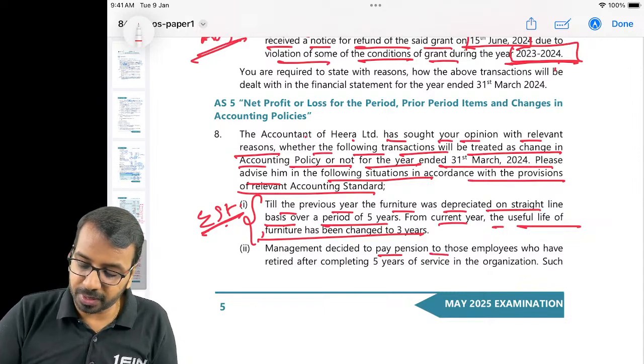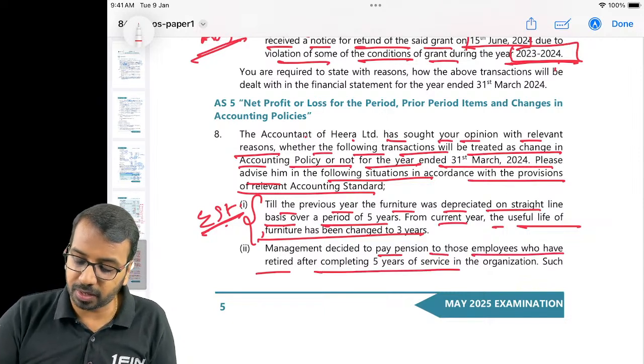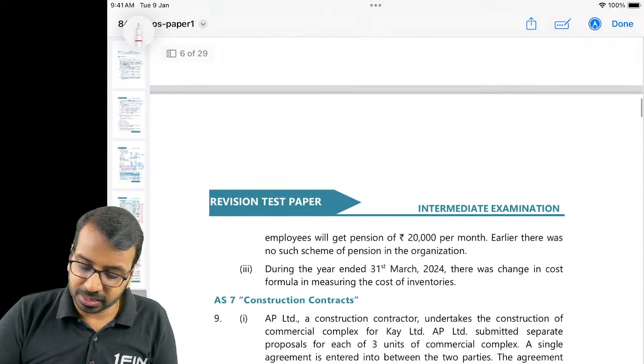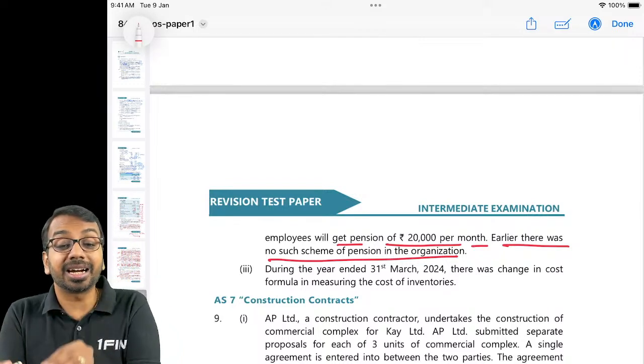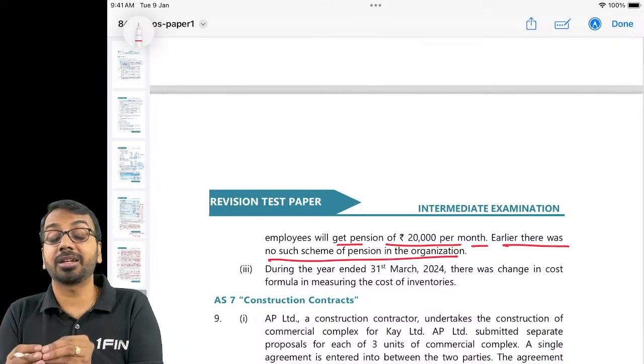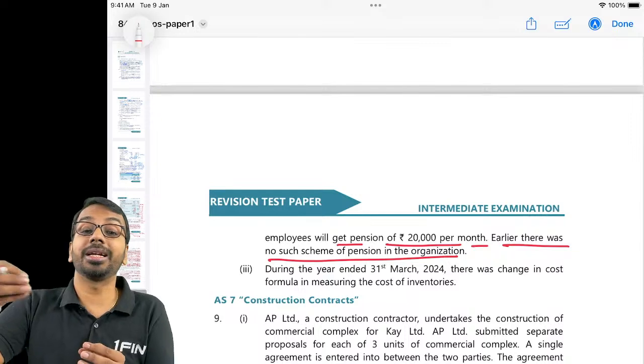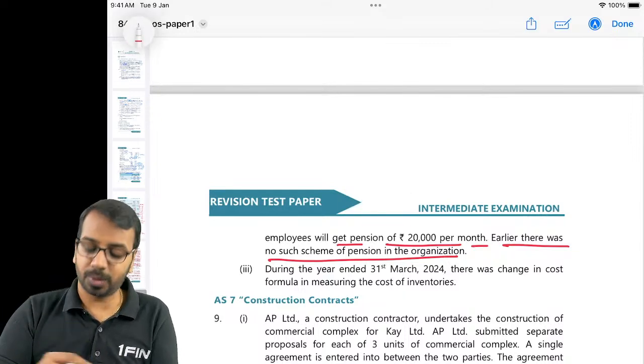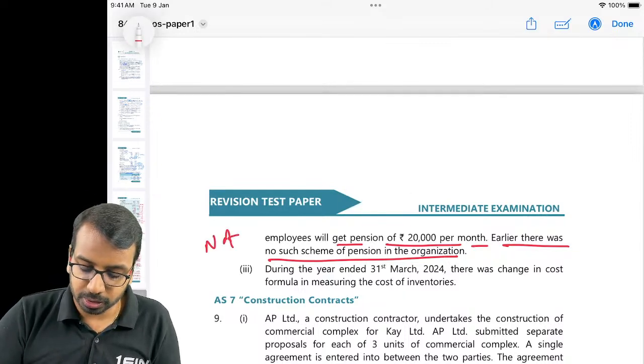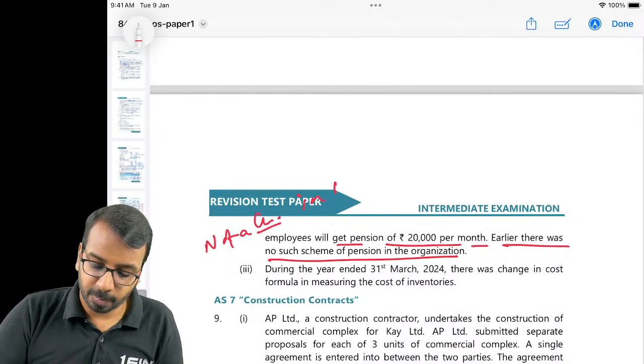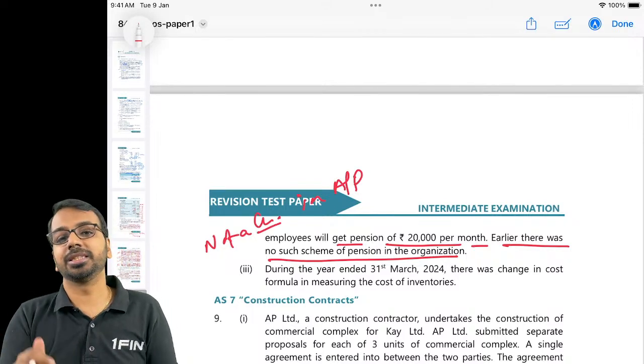Management decided to pay pension to those employees who retired after completing 5 years of service. Such employees will get a pension of 20,000 per month. Earlier there was no such scheme. Introduction of new scheme, introduction of new items, a new type of transaction has come into place. That is not a change in accounting policy, neither a change in estimate.